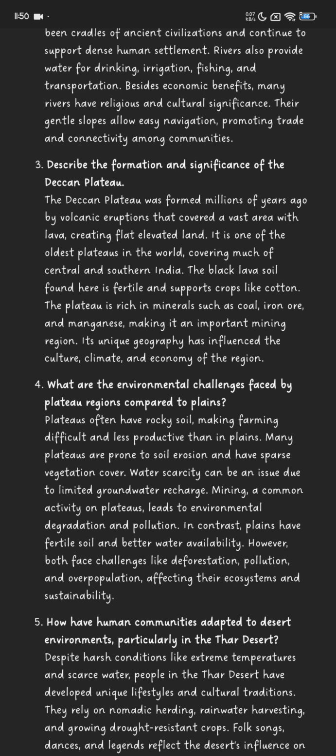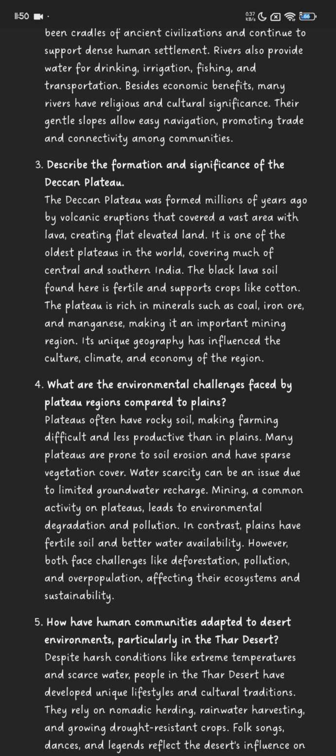The plateau is rich in minerals such as coal, iron ore, and manganese, making it an important mining region. Its unique geography has influenced the culture, climate, and economy of the region.